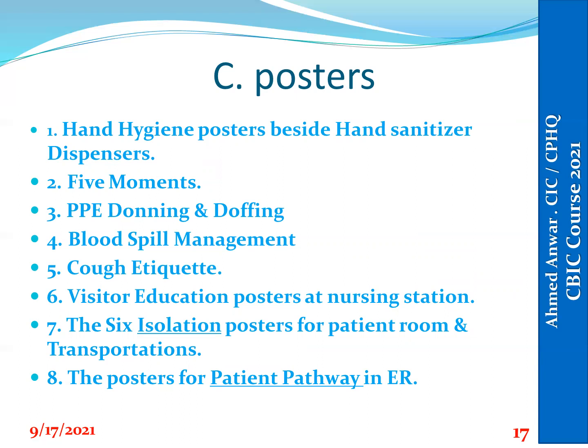Cough etiquette, visitor education posters, the isolation signs. We have 3 types of isolation: contact, droplet, airborne. For each type of them, we have isolation signs, which are posted on the door, and another one for transportation of the patient. Also, he will check the poster for the patient pathway from the ER to inside the hospital, whether to the ward or to the ICU.